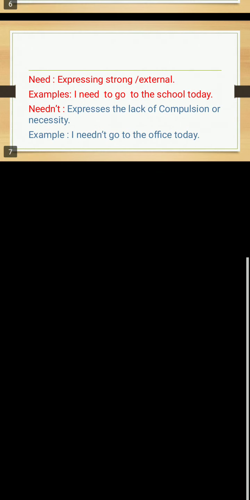It means if you don't go to school and sit at your home, what happens? Your parents will never keep quiet. They try their best to send you to school. So it becomes a compulsion or external pressure from your parents' side. For that reason, the sentence is given: I need to go to school today.